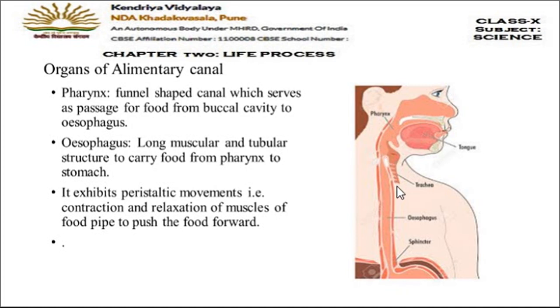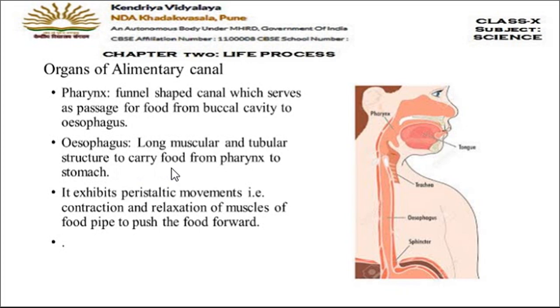Now, let us move on to the next organ, that is the esophagus. This is the food pipe or the esophagus which you can see in the picture here. It's a tube-like structure. So, how to define it? It's a long muscular and tubular structure to carry the food from pharynx to the stomach. So, what is the function of esophagus? It just passes on the food from pharynx to the stomach.